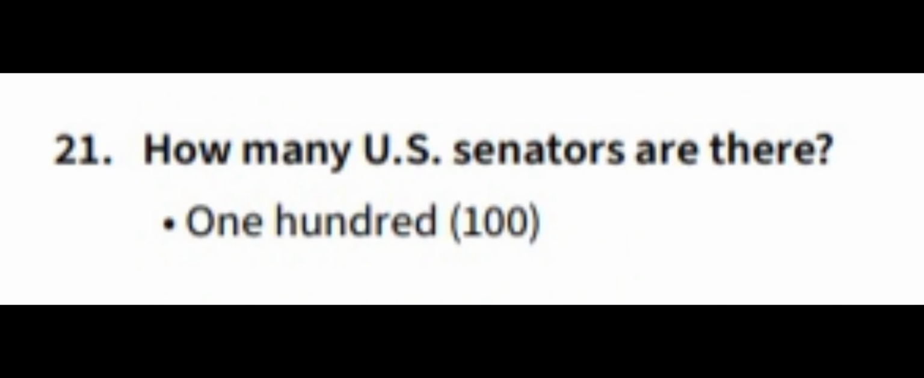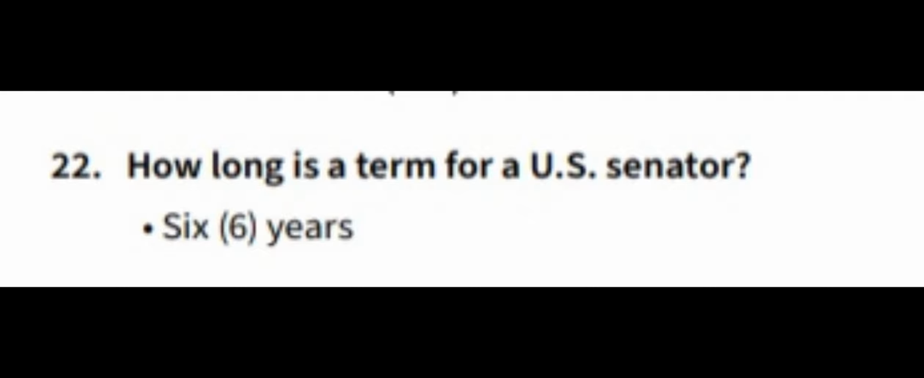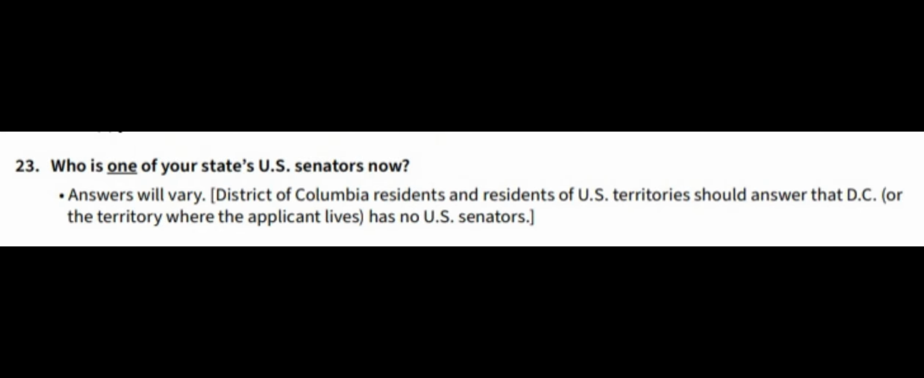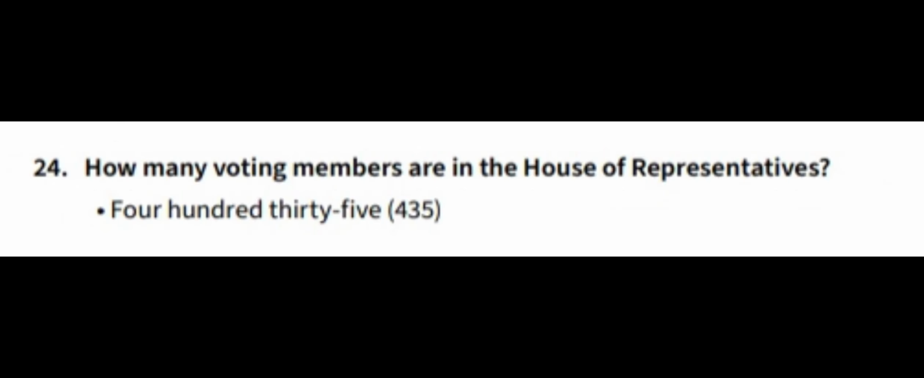21. How many U.S. senators are there? 100. 22. How long is a term for a U.S. senator? 6 years. 23. Who is one of your state's U.S. senators now? Answers will vary. District of Columbia residents and residents of U.S. territories should answer that D.C., or the territory where the applicant lives, has no U.S. senators.